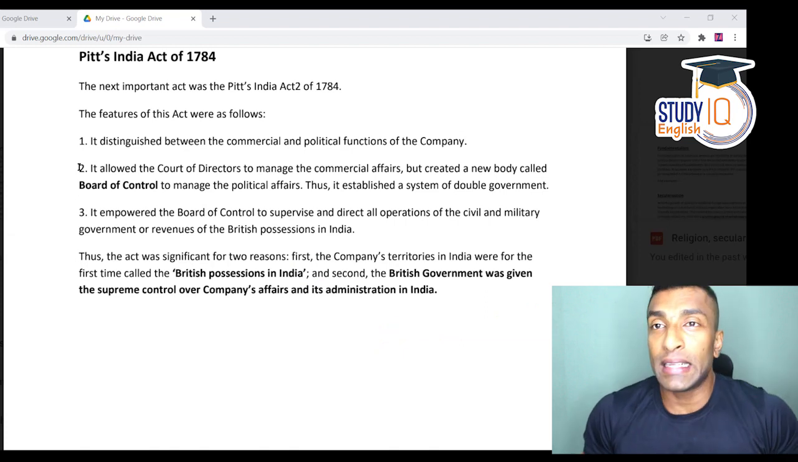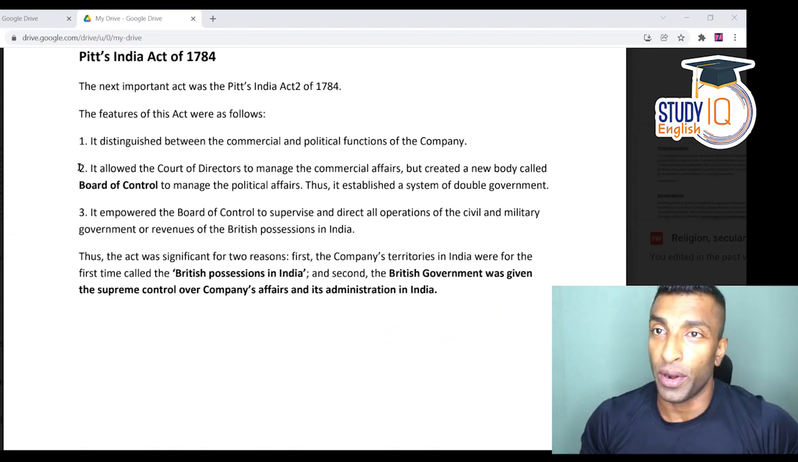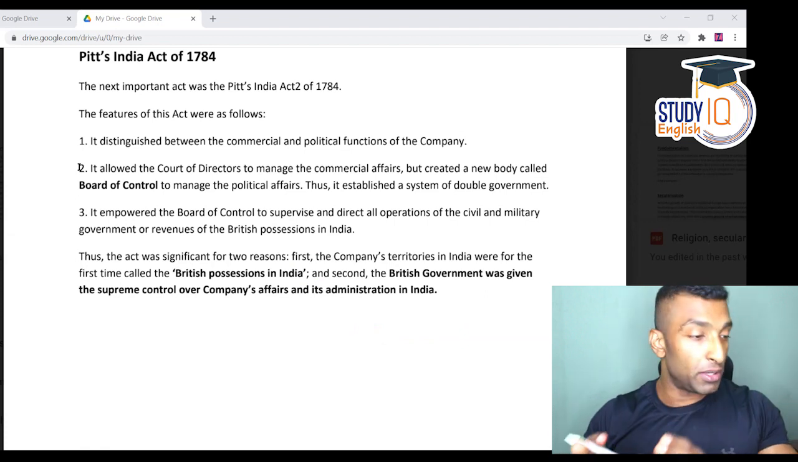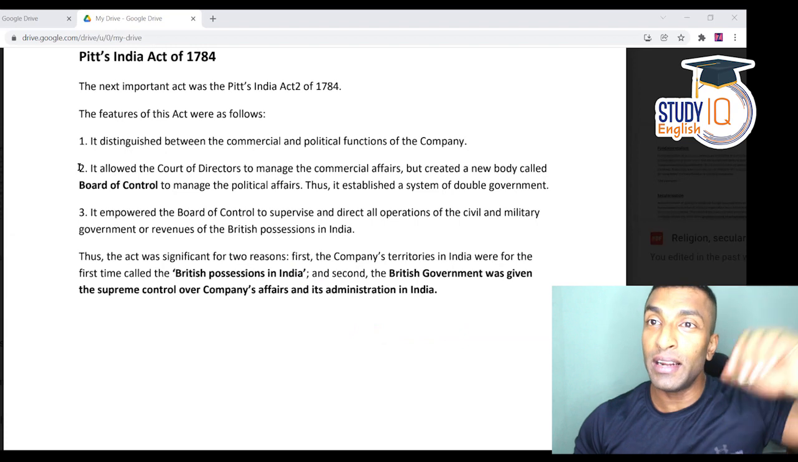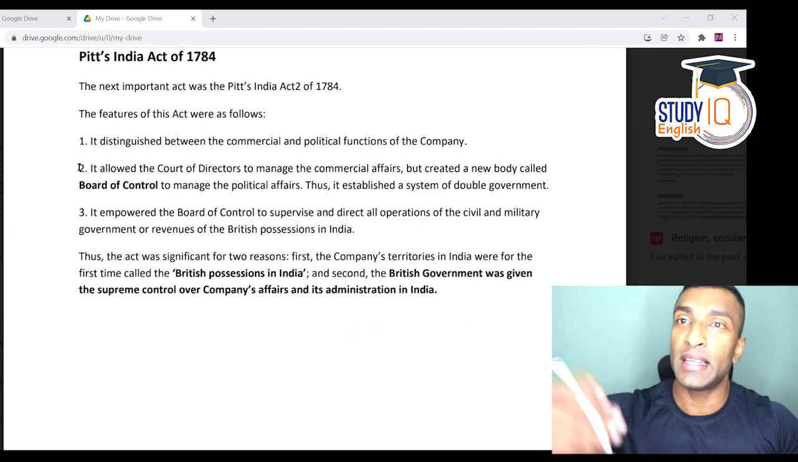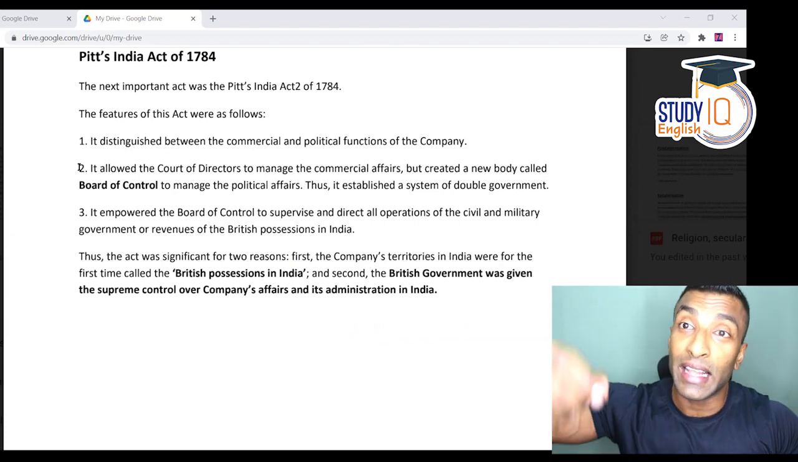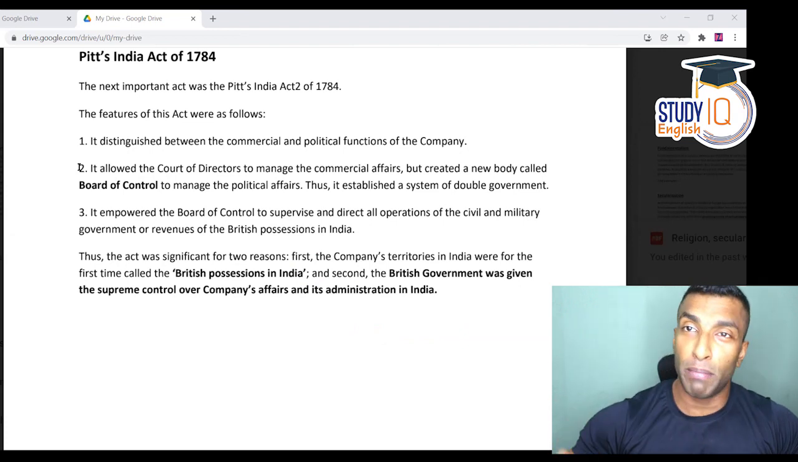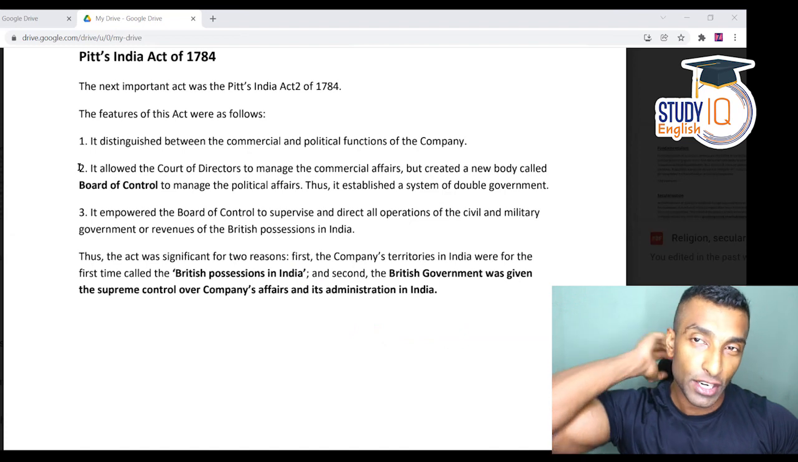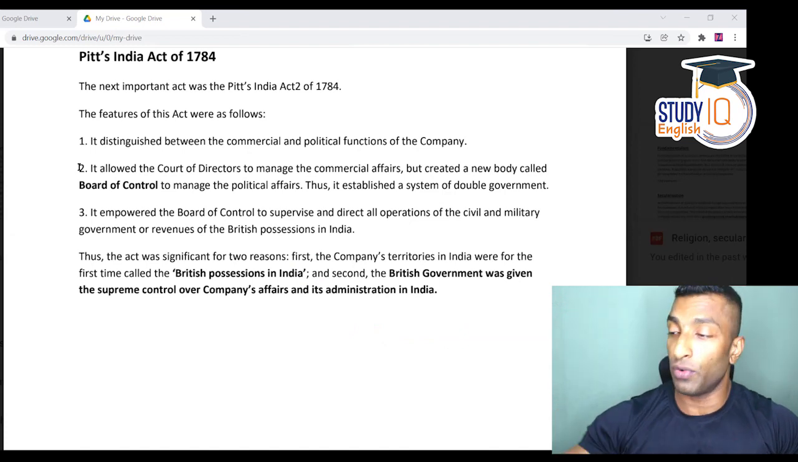So this is what Pitt's India Act of 1784 was. And I'm sure you understood how the problem was going to be solved. Earlier, with 4, getting a majority was difficult. Now with 3, getting a majority is easy because you just need the support of 1. Then there is a casting vote also. So that's about Warren Hastings, guys. That's about the beginning of British administration. In the next session, we'll talk about Cornwallis and we'll go further.